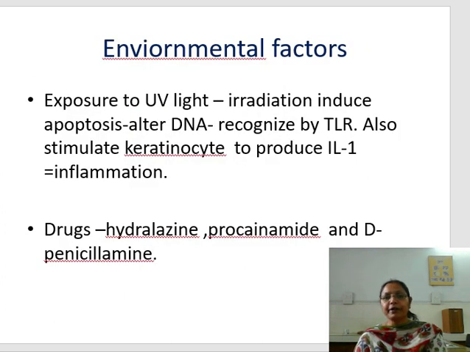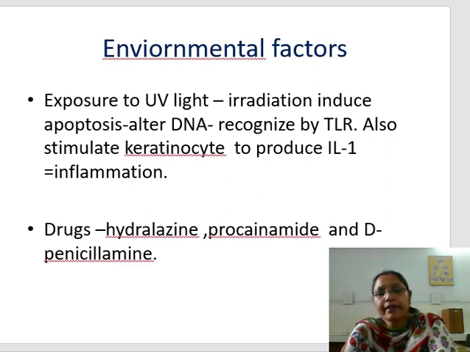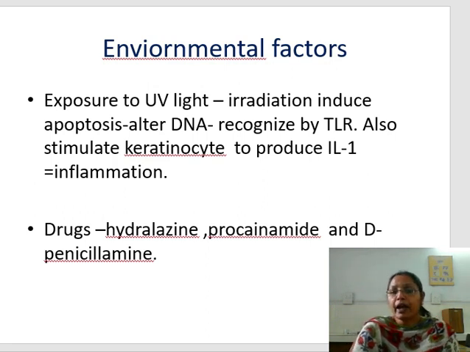The third factor is the environmental factor. There is exposure to ultraviolet light. So after the genetic factors and immunological factors, third is the environmental factor. Exposure to ultraviolet light, this irradiation will induce apoptosis, and there is alteration or destruction of the DNA, and there is release of cellular antigen, and these are recognized by the toll-like receptors.